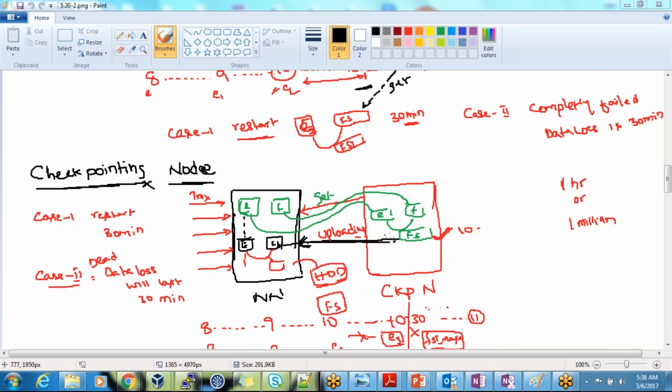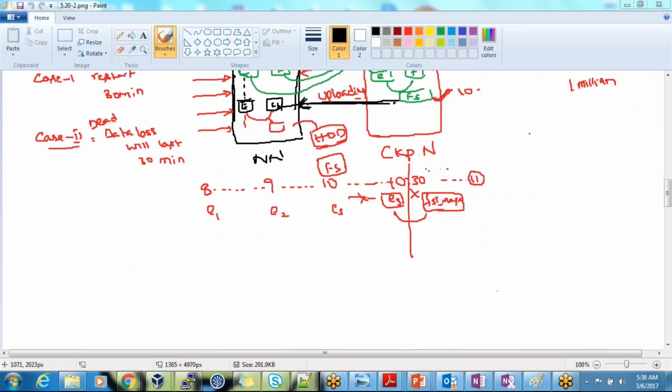Can someone tell me what the limitations of your checkpointing node are? What limitations are we seeing here? Still, we do have some time for restarting.